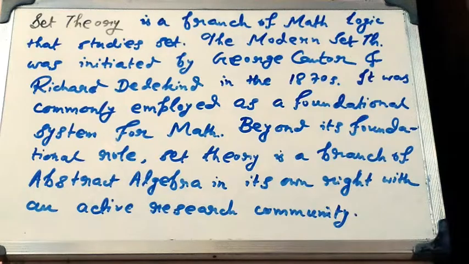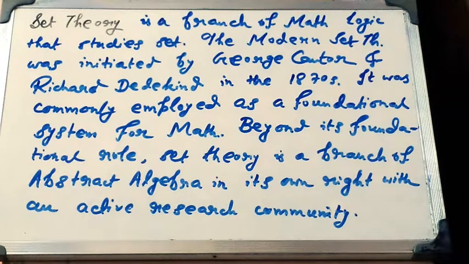So first we can say that set theory is a branch of mathematical logic that studies sets. Modern set theory was initiated by George Cantor and Richard Dedekind in the 1870s. It was commonly employed as a foundational system for mathematics.